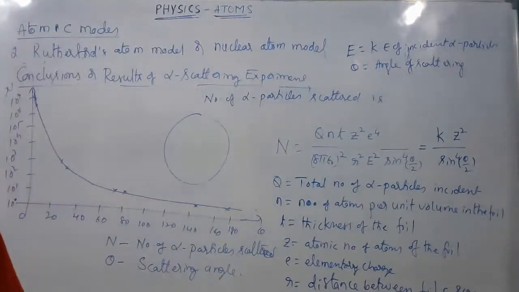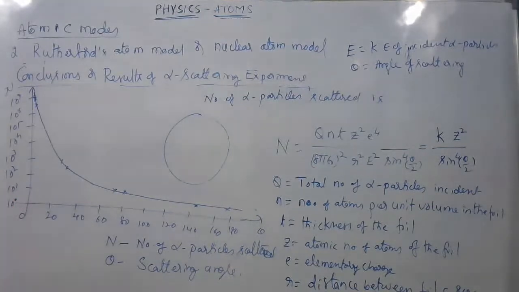I hope you guys have understood all these points. So note it down. Pause the screen and copy it.